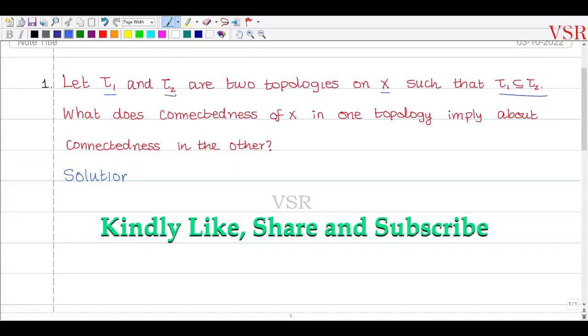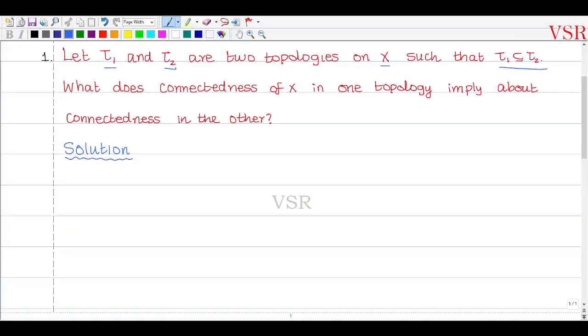Given that tau1 and tau2 are two topologies on capital X such that tau1 is a subset of tau2.